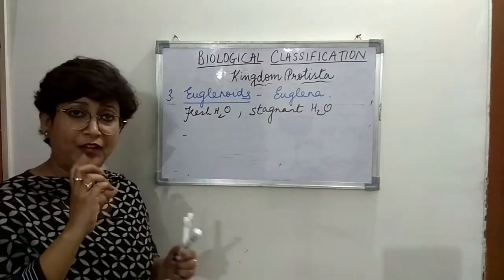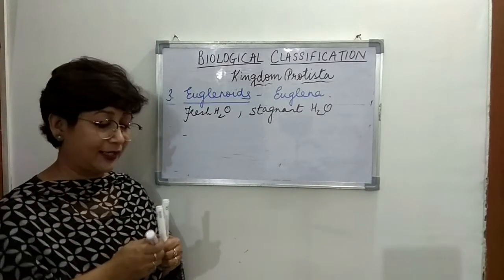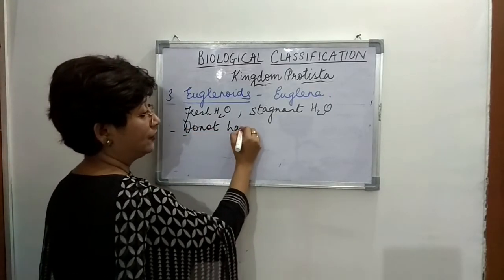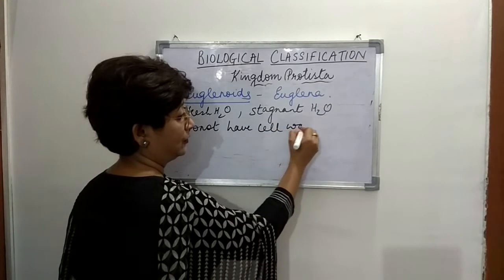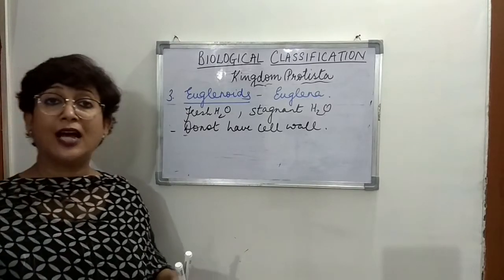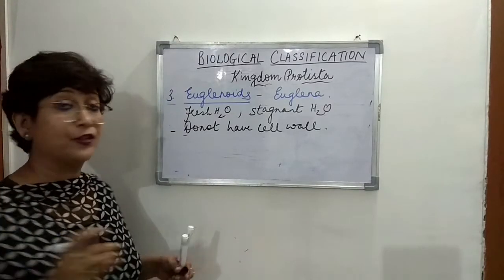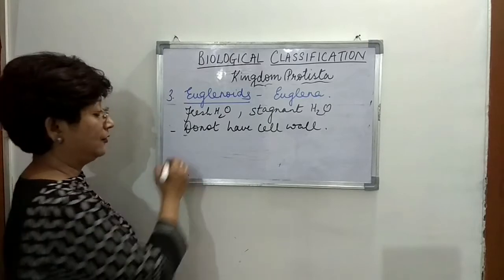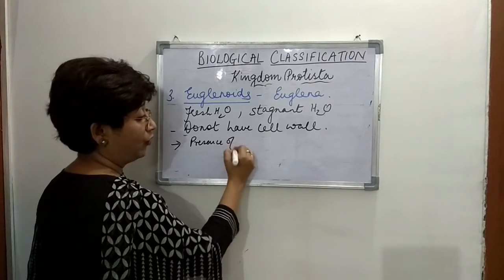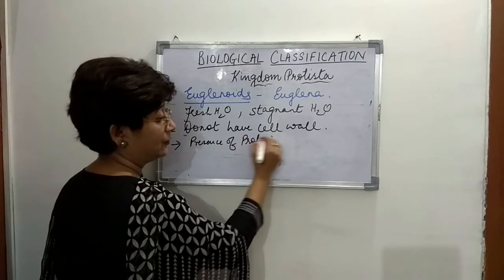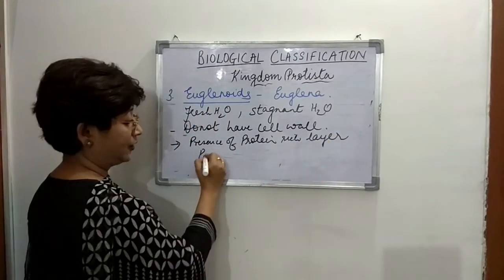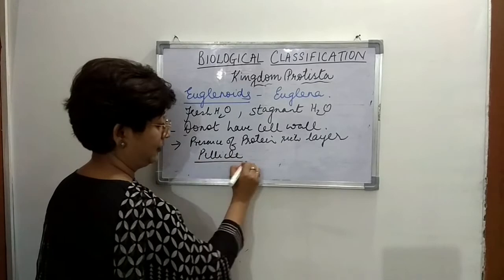Now, a very different characteristic is that they do not possess a cell wall. Right. Now, instead of the cell wall, what do they have? They have a protein-rich layer which is called the pellicle. Right. So, what do they have? There is presence of a protein-rich layer which is called the pellicle, right?